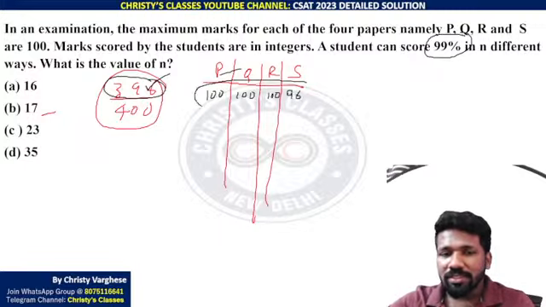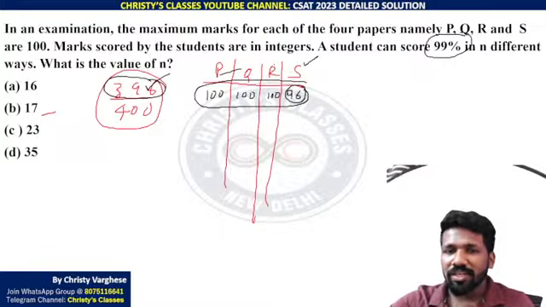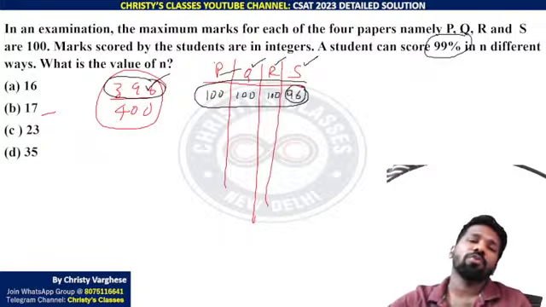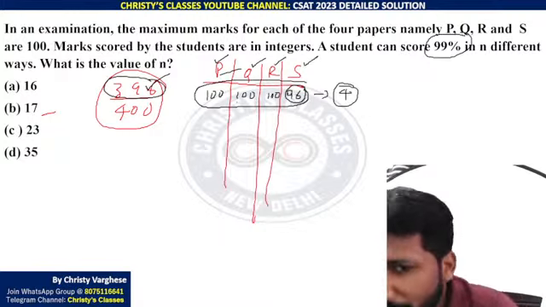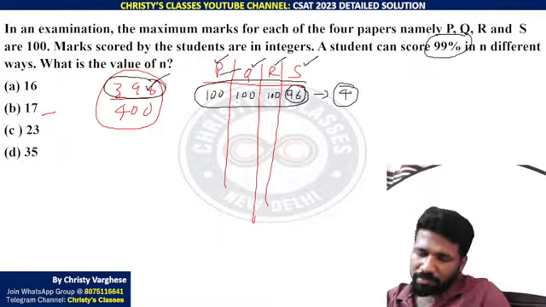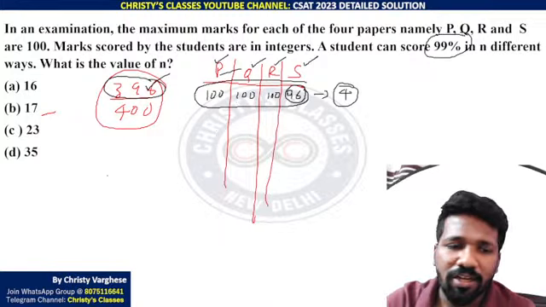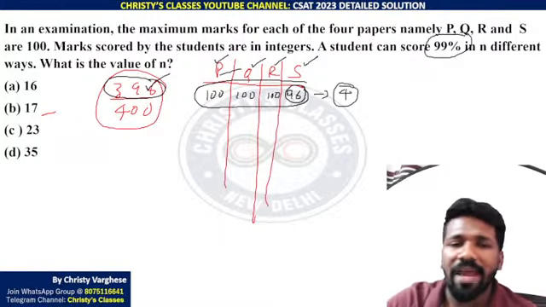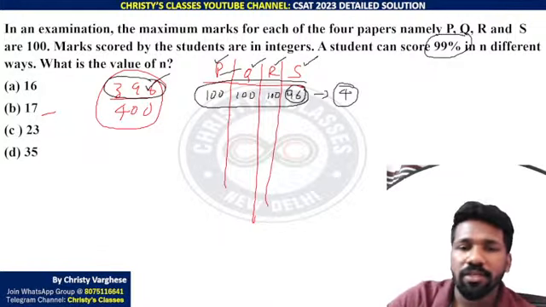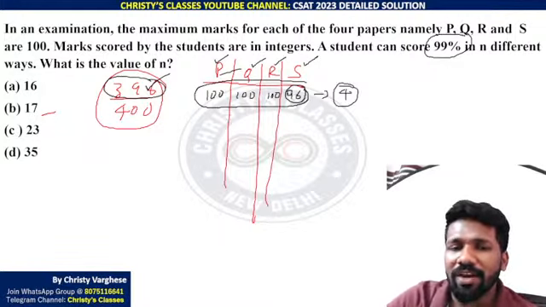Now there are different rearrangements for this. 96 getting for S subject, instead of that 96 getting only for R subject, only for Q subject, only for P subject. There are 4 possibilities for this 100, 100, 100 and 96 itself. But the possibilities we will discuss later. First we will think about the different mark patterns which can be obtained. So 100, 100, 100 and 96 is a possibility.